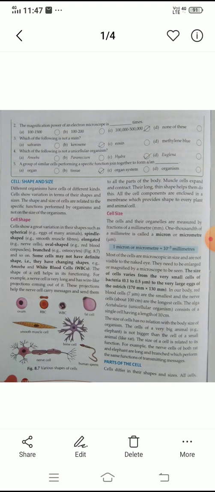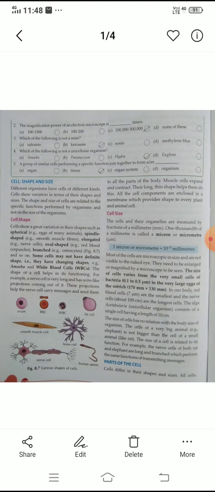Dear all, now we are going to another point of this chapter: cell shape. There are different shapes of the cells in our body. Different cells occur in our body and their shapes are also different. The shape of the cells does not depend on the size of the body.